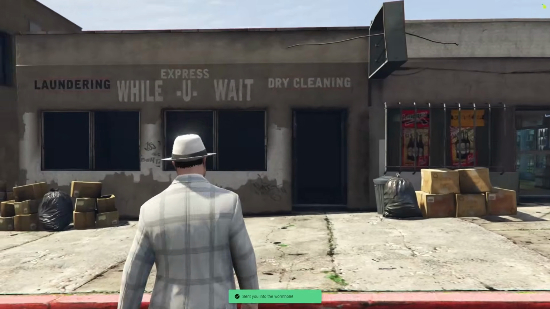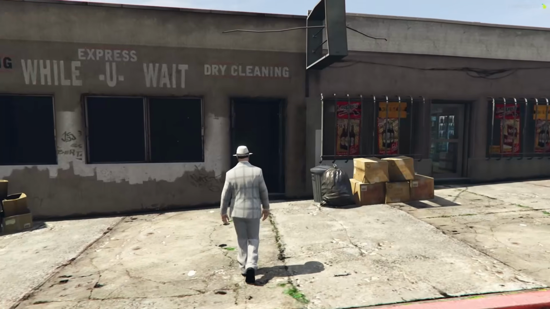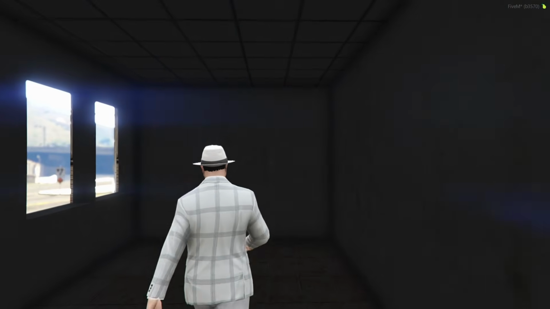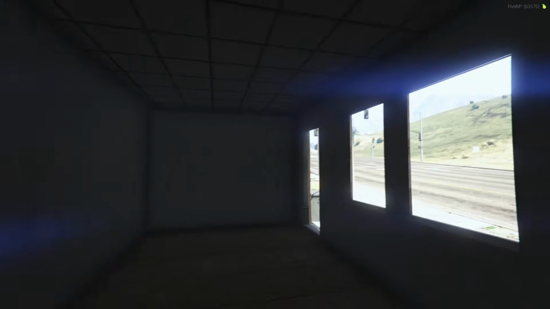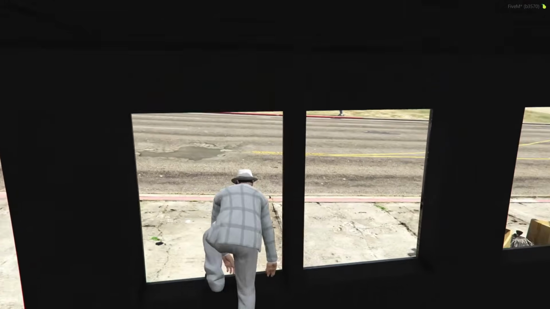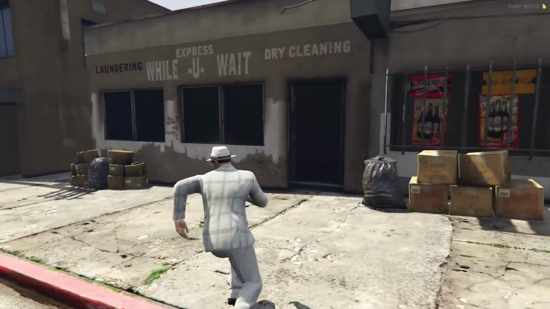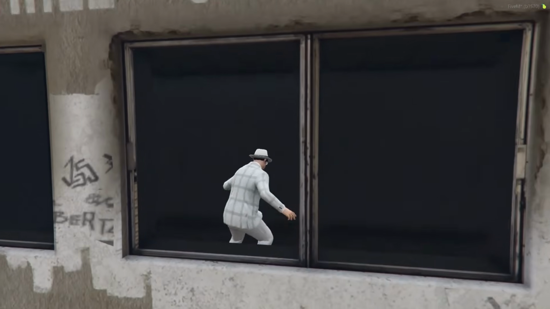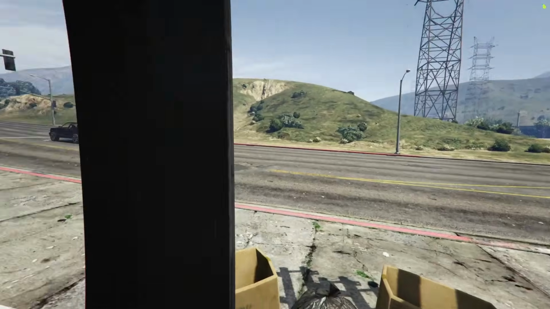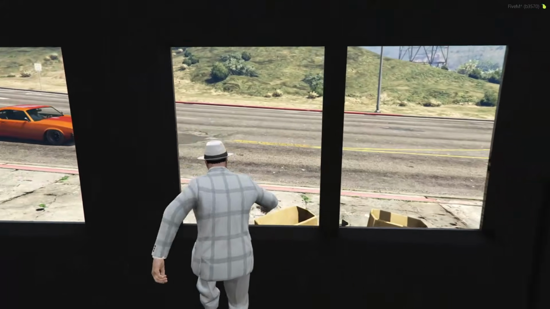So this is my map. We just made it. Let's just check. Can we go inside? Oh, we can. It's kind of dark, of course, because we did not add any lights, but it works fully, and yes, because we edited the windows, you can also jump through. When adding glass, of course, then you are not able to jump through the windows.